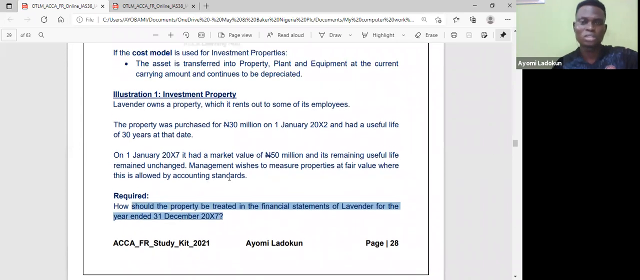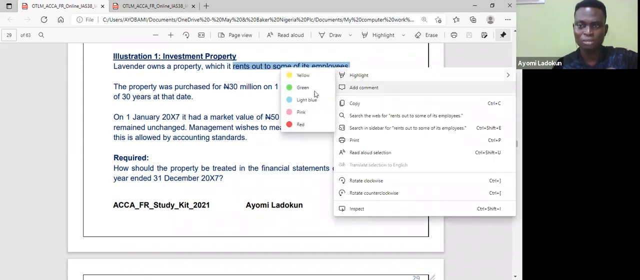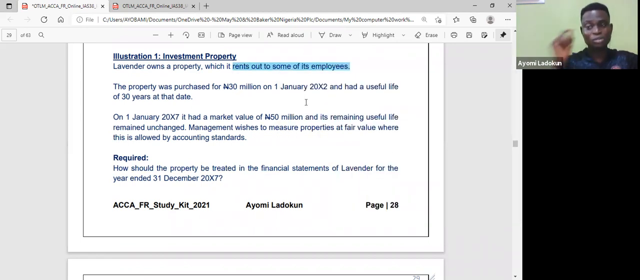Okay, so what's the issue in this question? Now, if you look at it, this is IAS 40. You are dealing with IAS 40 investment property. Now, it said Lavender owns a property which it rents out to some of its employees. Okay, so if a company has a property and it is rented out to its employees, which standard will I apply? Is it IAS 16 or IAS 40?